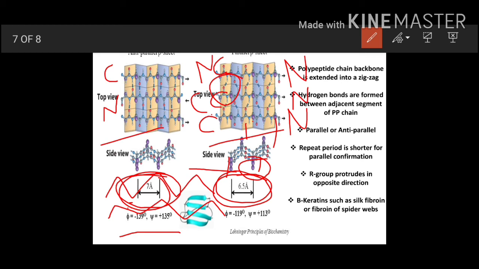This means if you have these phi and psi angles, then only will you have a stable beta pleated sheet type of conformation. For anti-parallel it is different and for parallel it is different. So you have to learn this, in case the entrance examination asks for silk fibroin or beta keratin, at which psi or phi angle these anti-parallel sheets are stable, or in the Ramachandran plot at which point you get the stable conformation, you can tell the answer.